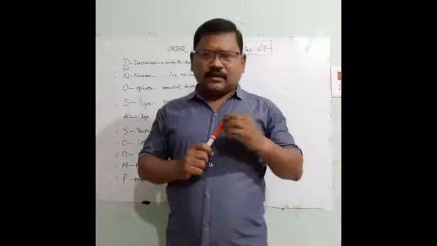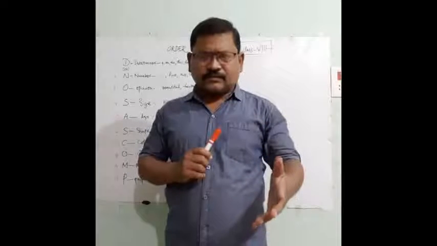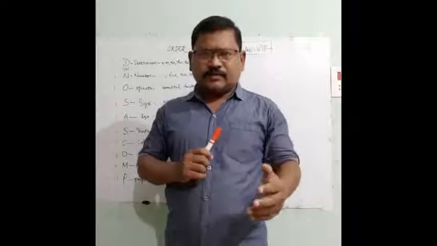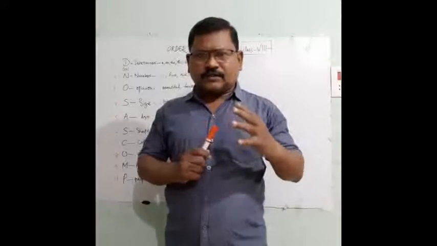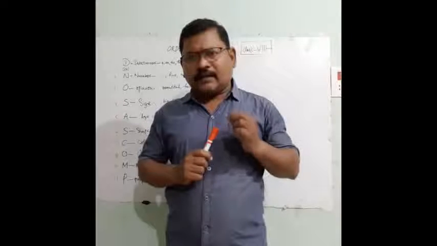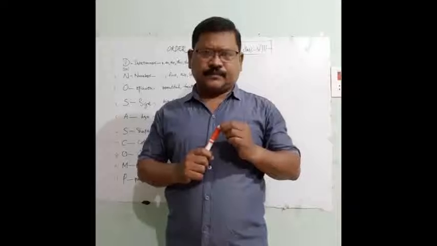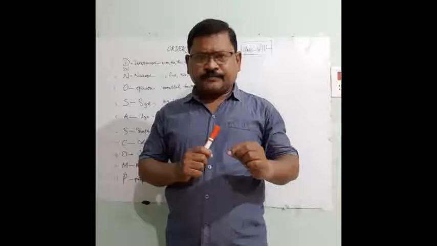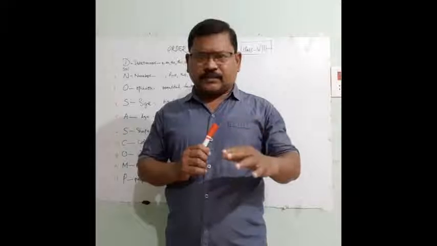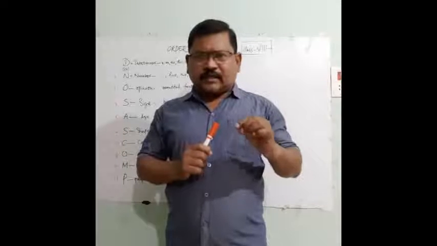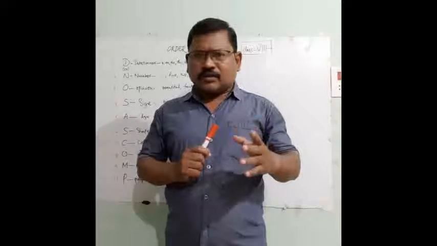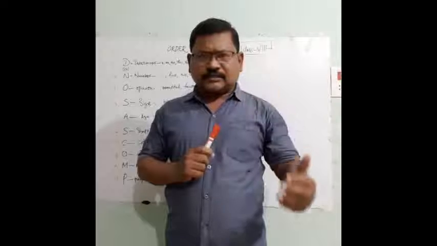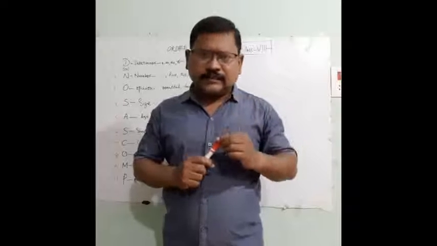Now in this video class I am going to explain the order of adjectives, which is the right order to take if there are more than one adjective that describe the noun in the sentence.